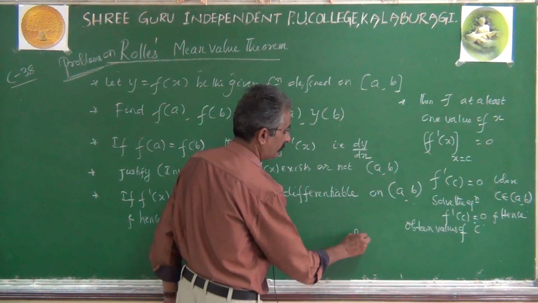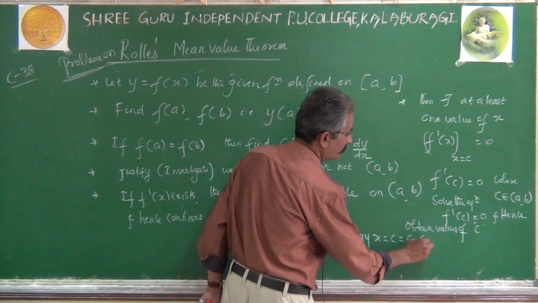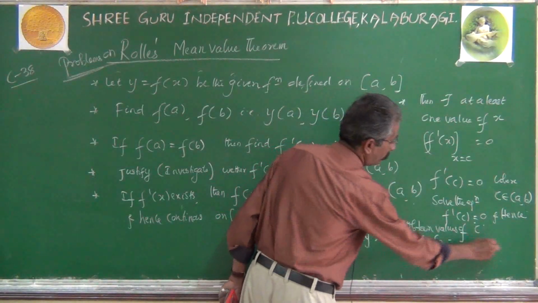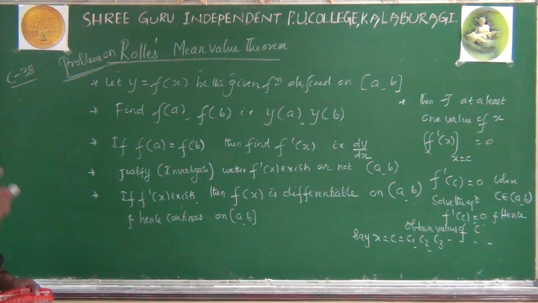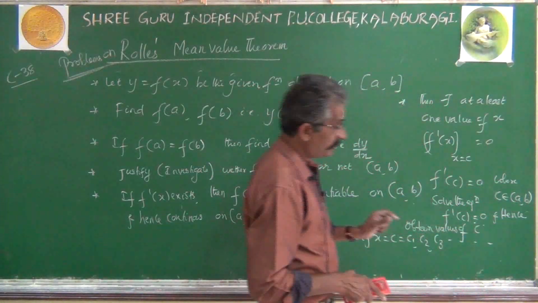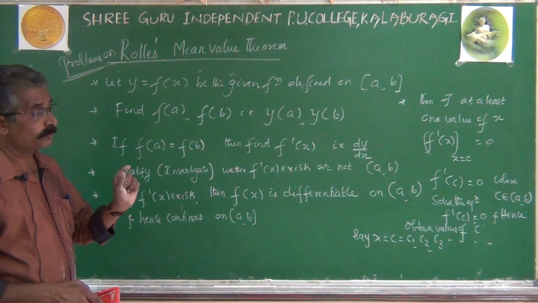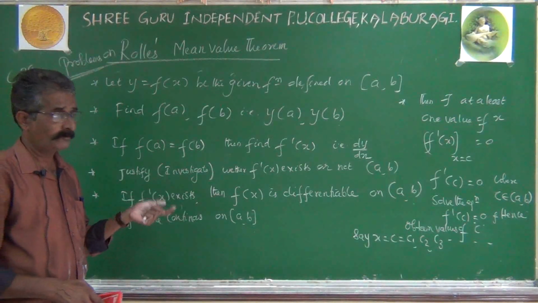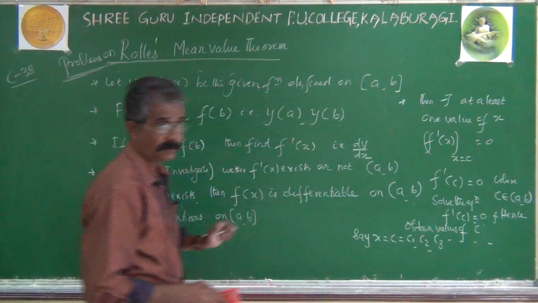Say x equal to c1, c2, c3, and so on. Among these values of c, those which belong to the open interval AB verify Rolle's theorem. For the remaining values, Rolle's theorem will not verify.